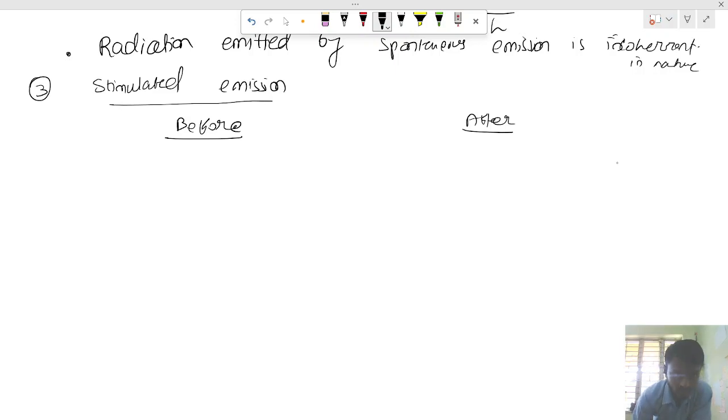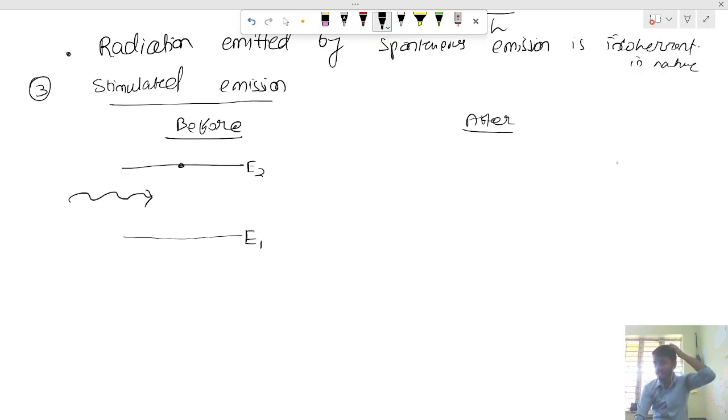Before, my atom will be in the higher state, and it will emit energy. Here we need an exciter, like in a chemical reaction we need a reagent to do the reaction and get the product.